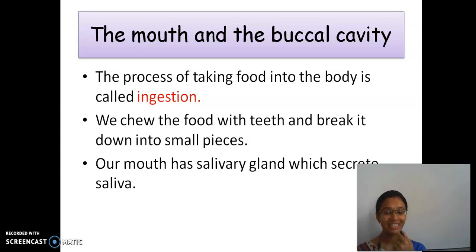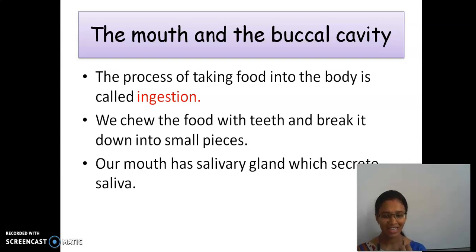Our mouth has a salivary gland which secretes saliva. Chewing, the teeth break the food into smaller pieces and it mixes with the saliva. This process is called mastication. What is this process? Mastication, M-A-S-T-I-C-A-T-I-O-N. The mixing of food with saliva is called mastication.